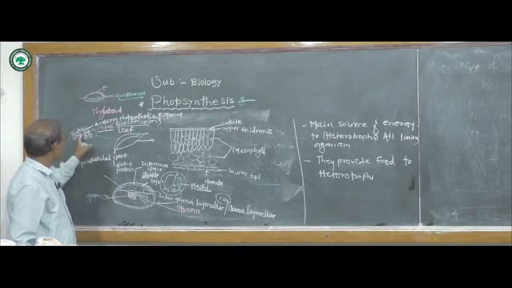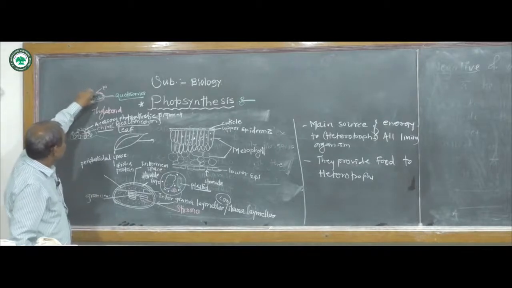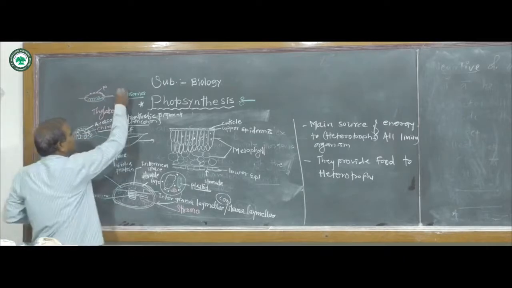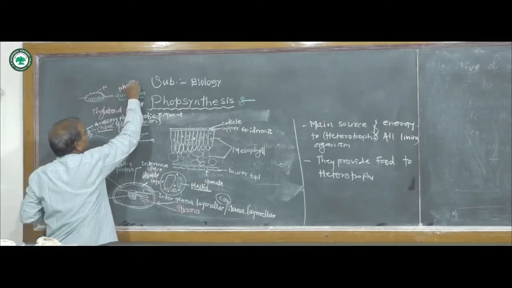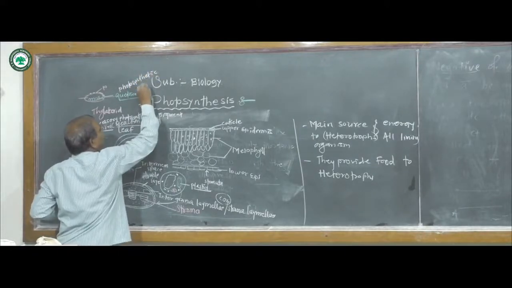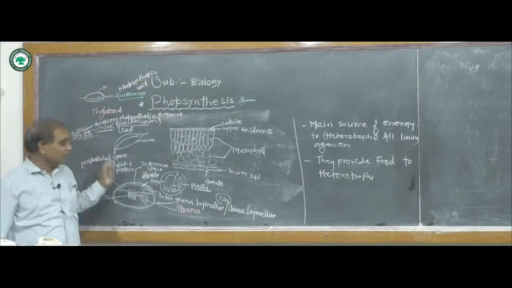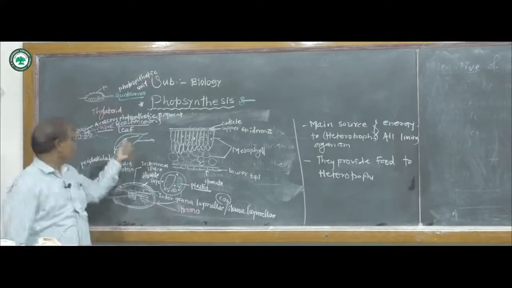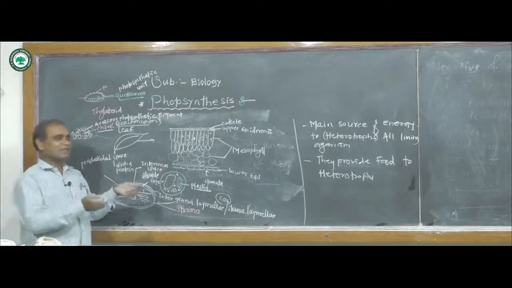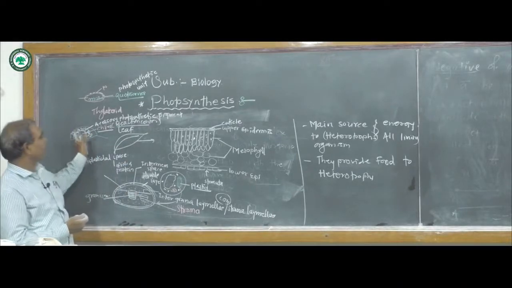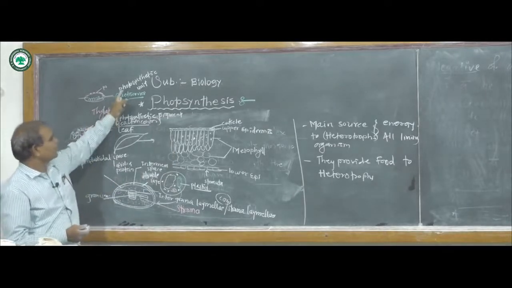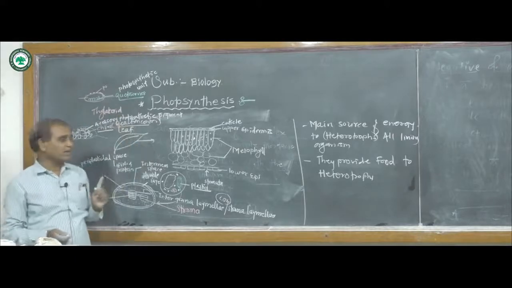Okay, now these are present within the thylakoids. Thylakoid contains a number of small units, also called photosynthetic units. Quantosome is also called a photosynthetic unit because it contains the chlorophyll pigments or photosynthetic pigments, and the photosynthetic pigments trap the solar energy and convert it into chemical energy. Hence these quantosomes are also called photosynthetic units.